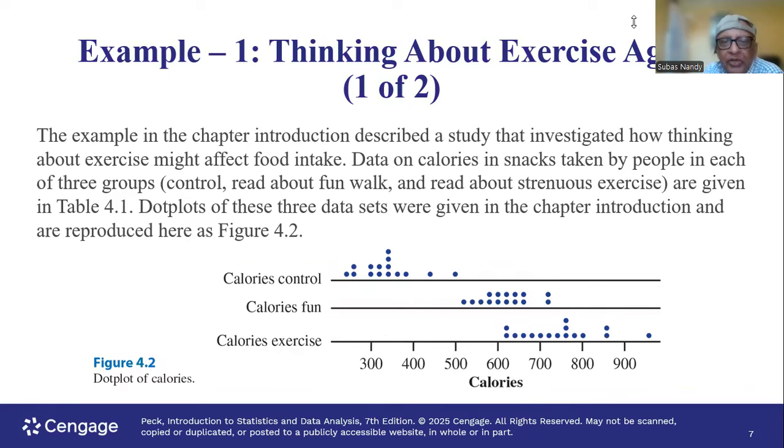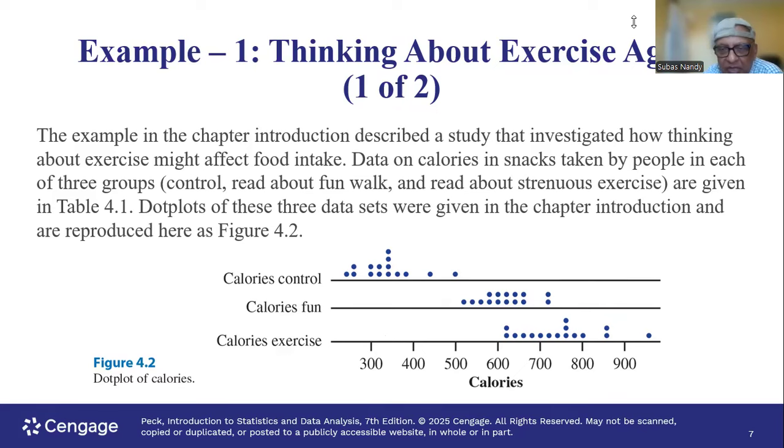The example in the chapter introduction described a study that investigated how thinking about exercise might affect food intake. Data on calories in snacks taken by people in each of the three groups: control, read about fun walk, and read about strenuous exercise, are given in table 4.1. Okay. So, dot plots of these data were given in the chapter introduction and reproduced here as in figure 4.2.